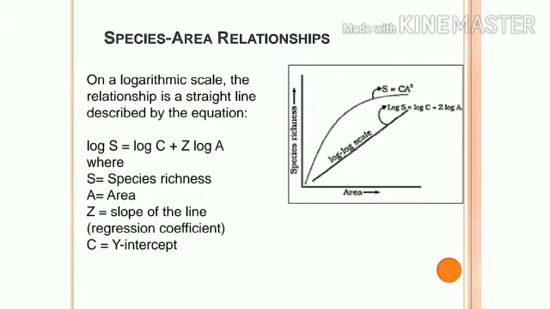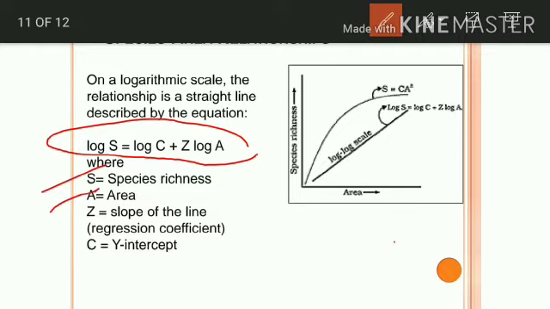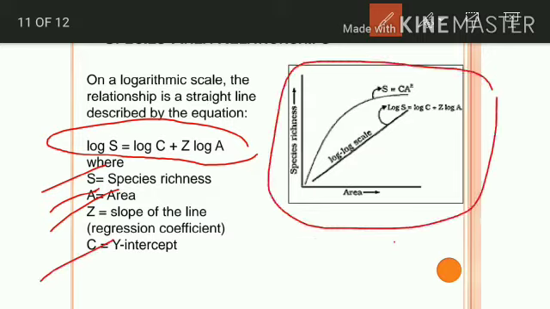In examinations they may ask for the diagrammatic representation, or a 1-mark question. The species-area relationship equation you can learn by heart: log S = log C + Z log A. S is species richness, A is area, Z is the slope of the line, and C is the y-intercept.